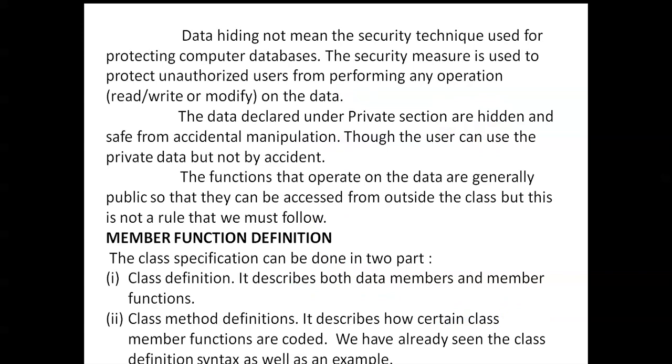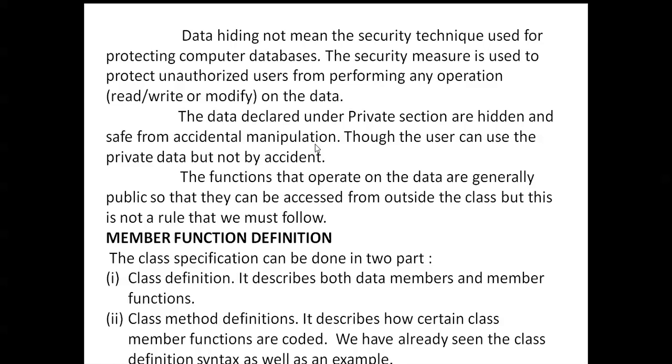Data hiding is a security technique used for protecting computer databases. The security measure is used to protect against unauthorized users performing any operations on the data. The data declared under the private section are hidden and safe from accidental manipulations.